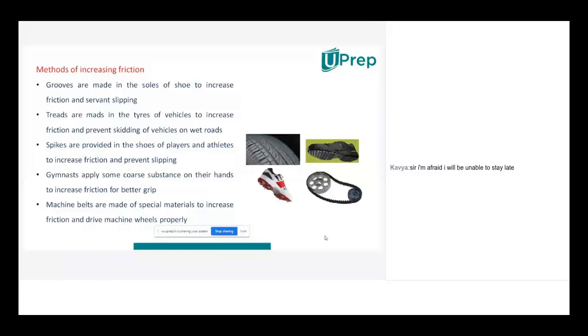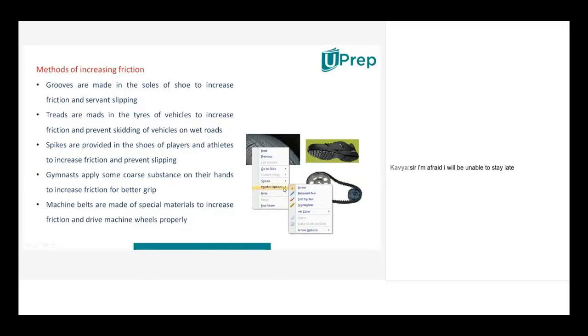So to increase the friction, there are some methods. In what way can we increase the friction? Maybe you know that suppose one day rain came and some meeting is going on, and to avoid the slipperiness, generally what we do is pour some sand. Do you know? Have you observed it or not?